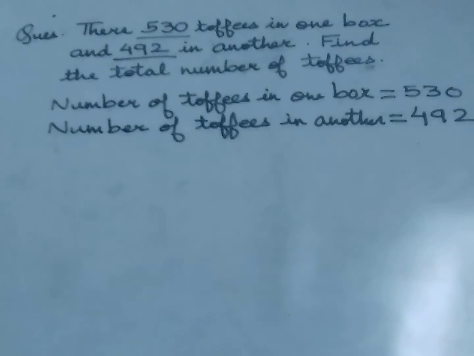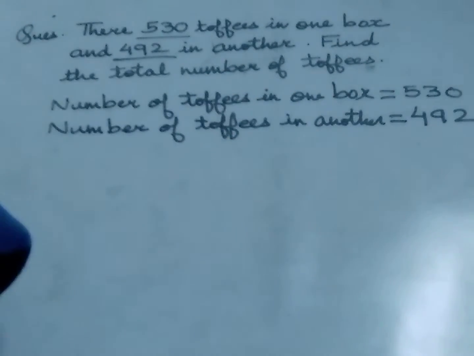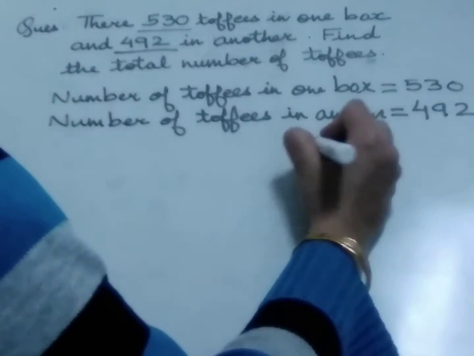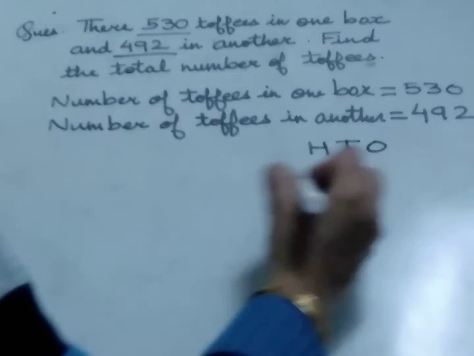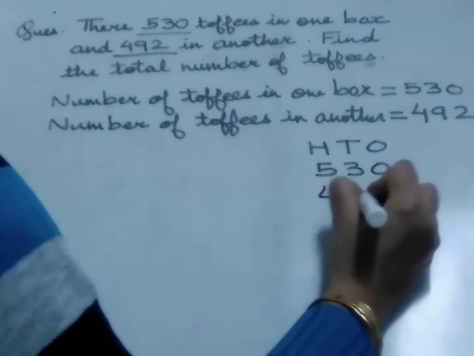Now to find the total number of toffees, we need to add the number of toffees in both the boxes. So just add them, HTO, their place values. 530, 490.